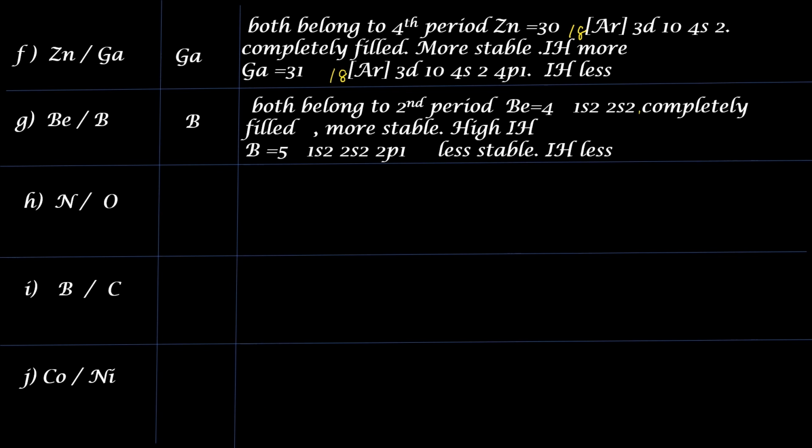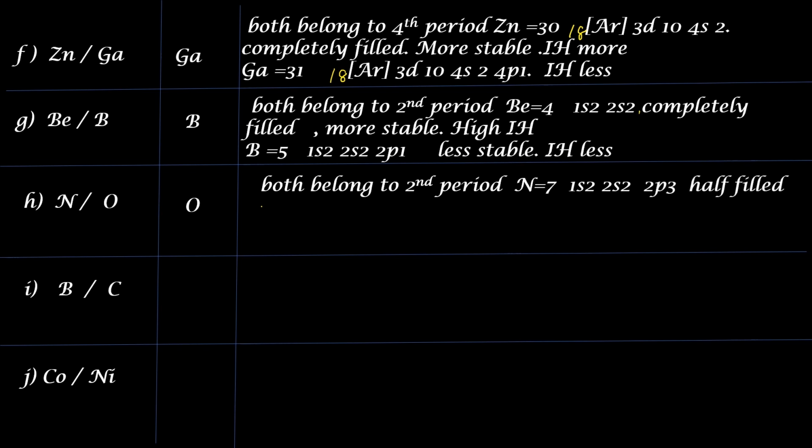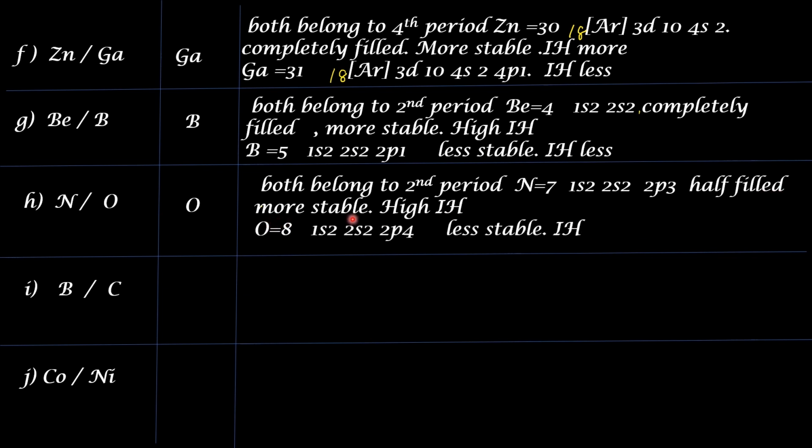Next one, nitrogen and oxygen. The answer is oxygen. Both belong to second period. Nitrogen, atomic number is 7. Electron configuration 1s2, 2s2, 2p3. 2p3 means it is half filled. Half filled has more stability. So high ionization enthalpy. Oxygen atomic number 8. Electron configuration is 1s2, 2s2, 2p4. So it is less stable. Therefore, ionization enthalpy is less. That is why we have chosen oxygen as the answer.